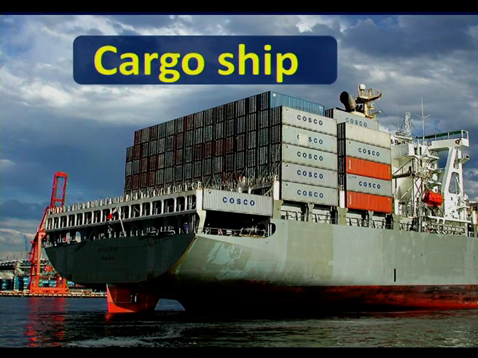This is the cargo ship. You can see so many items can be loaded on it because it is very huge. Sometimes they even bring 2 to 3,000 cars on it. So many items can be taken at a time, which is why it is one of the cheapest means of transport.